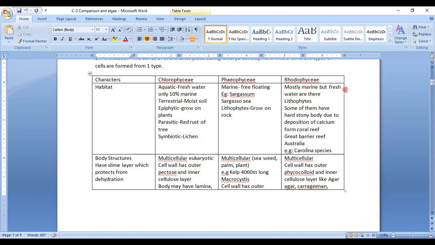Rhodophyceae are also mainly marine, but sometimes they can be found in fresh water, and sometimes they can be grown on the surface of rock also. Have you ever heard about the Great Barrier Reef of Australia? It is a coral reef. I wish to share about coral.